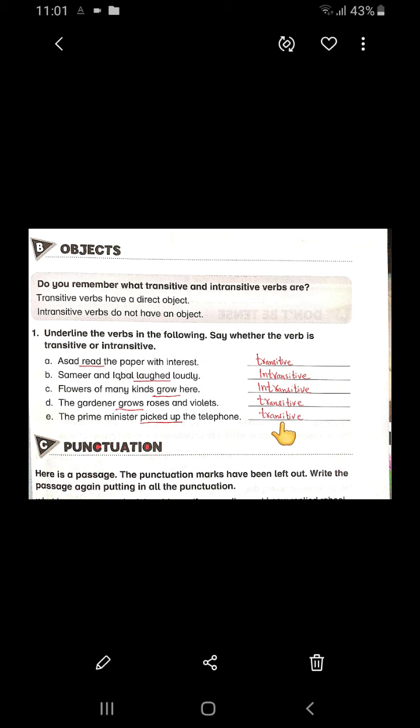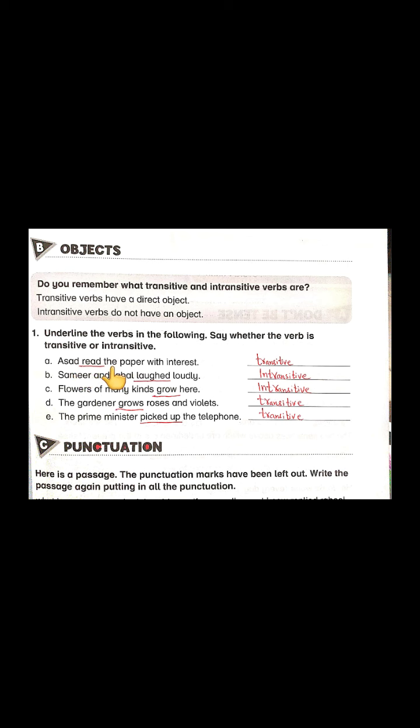It is in the following sentences. For example, she loves animals. What is the object here? Animals. It is transitive. So in this exercise, they said underline the verbs in the following and say whether the verb is transitive or intransitive. First, you will have to underline the verb. Then you will explain whether it is transitive or intransitive.